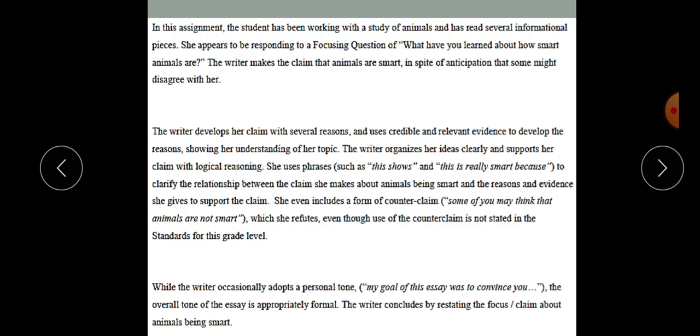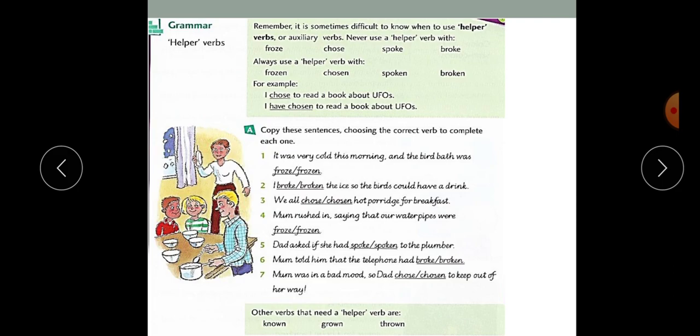I hope this clarifies the idea of writing a for or against essay again, and will help you in writing your own for or against. Now we're going to be moving on to a grammar hint. The grammar hint here is about helper verbs. There are two types of verbs, main verbs and helper verbs or auxiliary verbs.